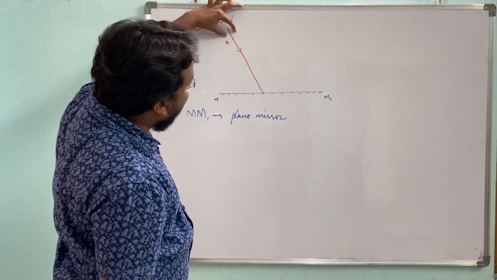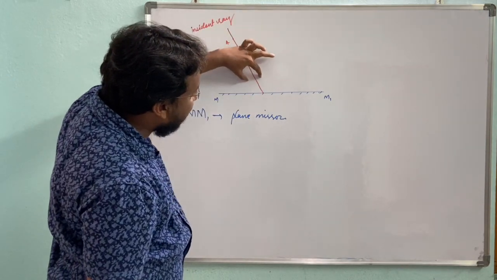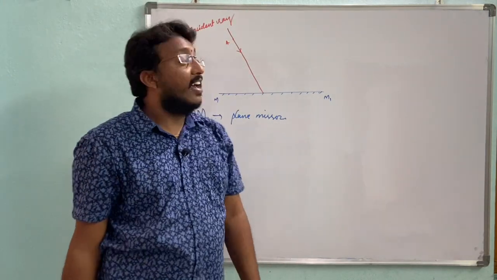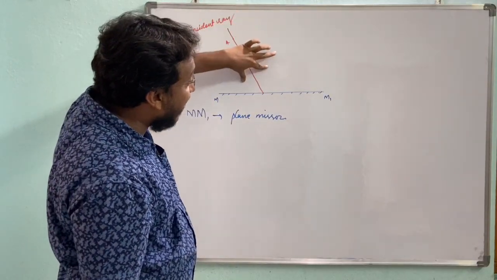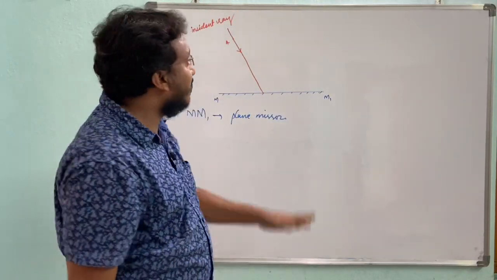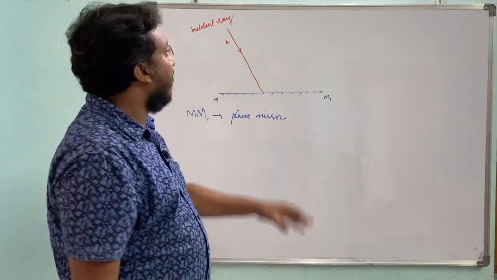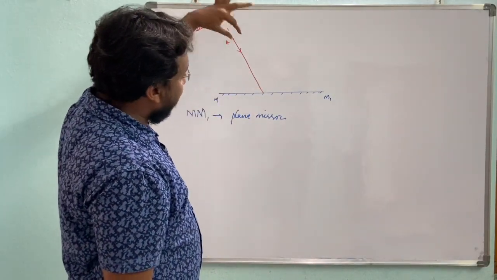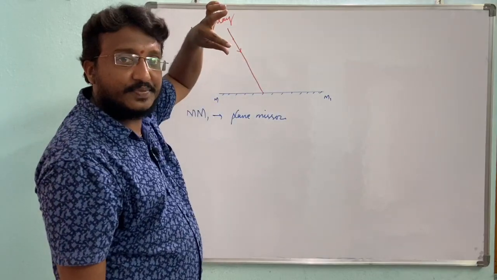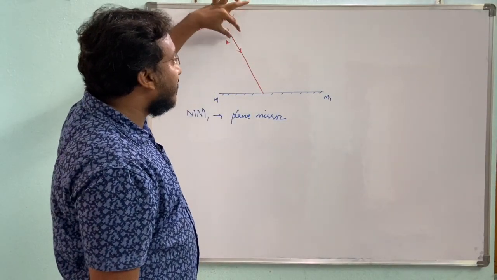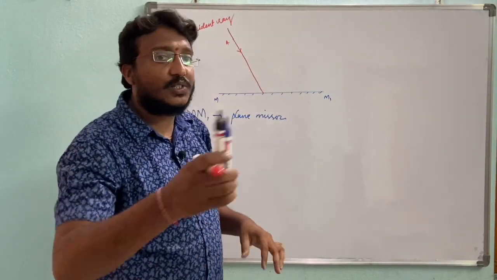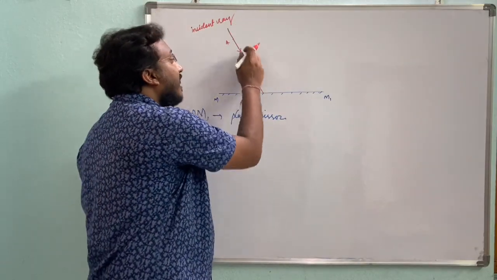The ray which strikes the mirror, the ray which strikes the smooth polished surface, is called the incident ray.